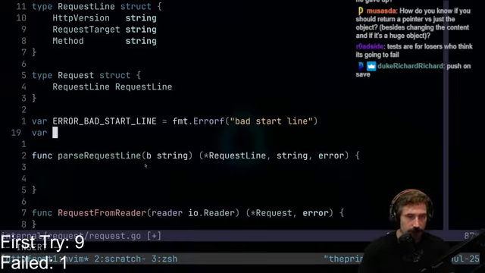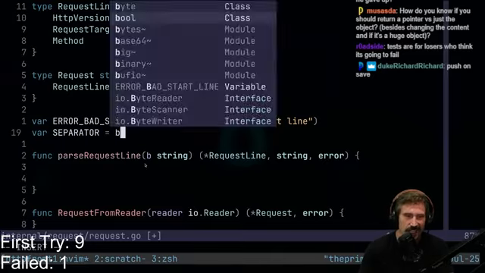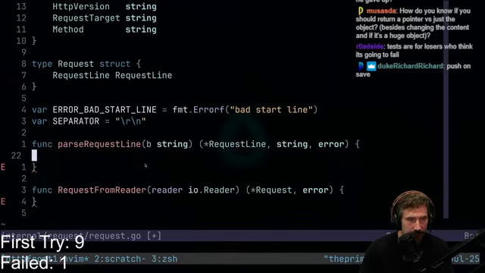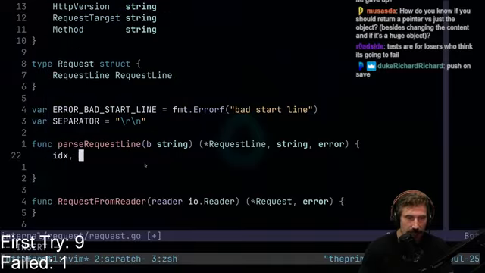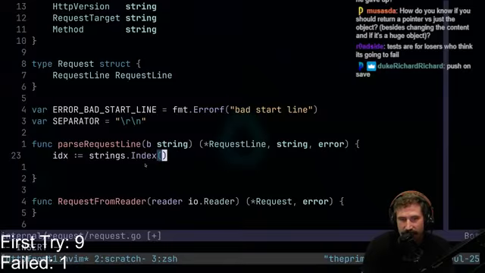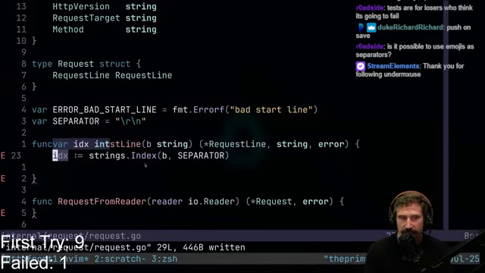I can go var separator. Why not? I think I probably spelled that correctly. And if I didn't, then guess what? Don't care. There we go. And so I'll have this one. Index equals, let's see, strings.Index. It's funny when I can't remember how I wrote this, and now I get to rediscover how I wrote this. All right, there we go. So we have our index.